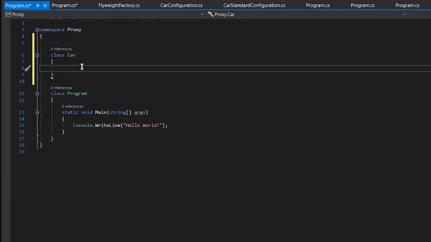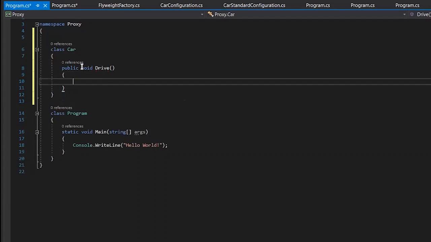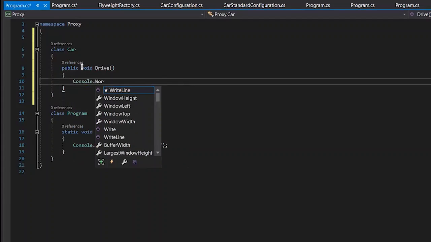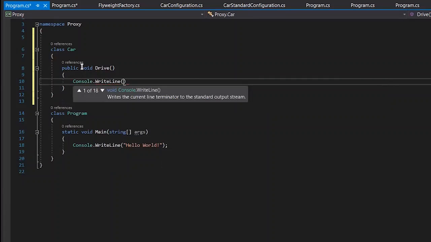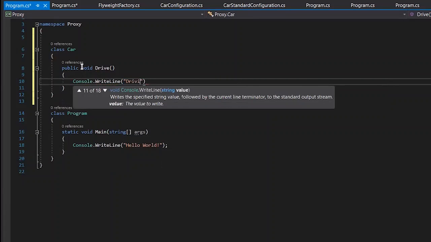First of all, let's create our basic car object. We have a class Car, and I will implement certain functionality: public void drive car, and I'll simply write a Console.WriteLine "Driving".